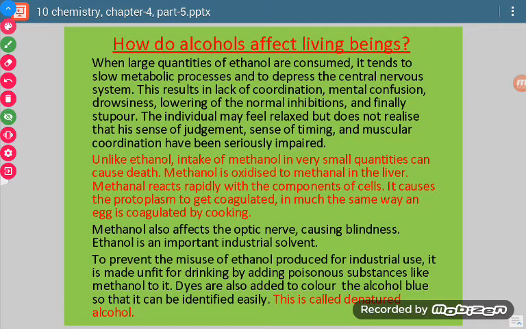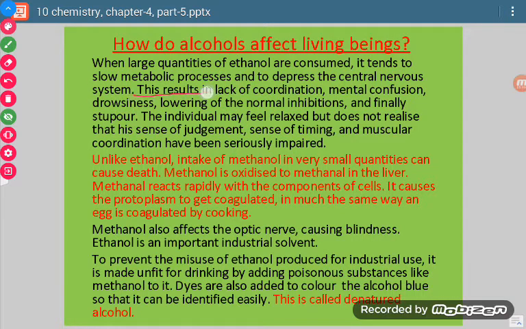Now let us discuss how alcohol affects living beings. Just like we discussed earlier, it causes drunkenness. Let us discuss a few more things. When large quantities of ethanol are consumed, it tends to slow metabolic processes and to depress the central nervous system. When we consume alcohol in large amounts, it directly attacks our CNS. What is CNS? Central nervous system. So alcohol should not be consumed.